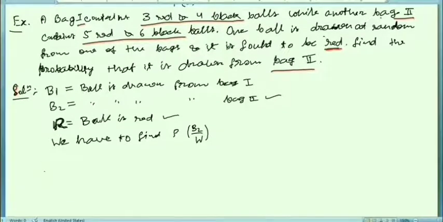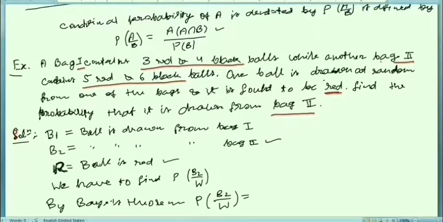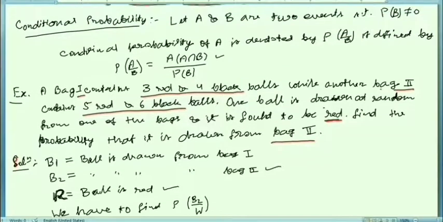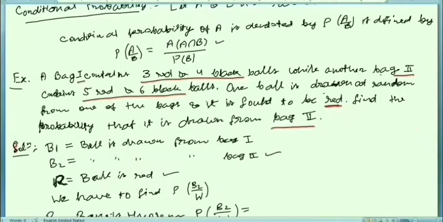By Bayes theorem, probability of B2 over W is equal to, from the formula, probability of Bi over A is equal to probability of Bi into conditional probability of A with respect to Bi, upon the summation of probability of Bi and again probability of A with respect to Bi. Okay, so you are using this formula here.